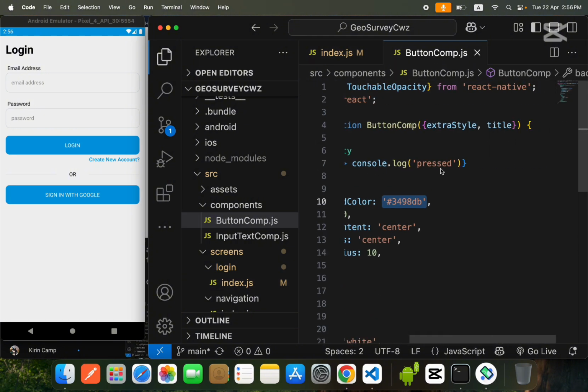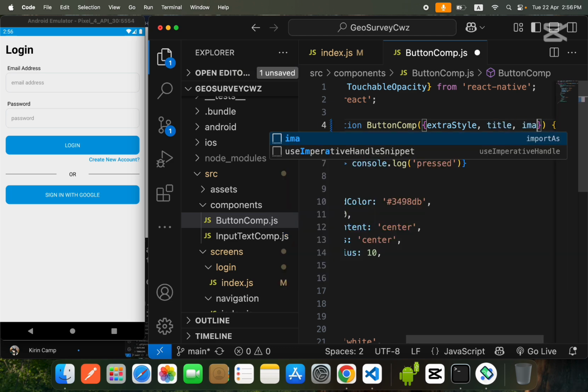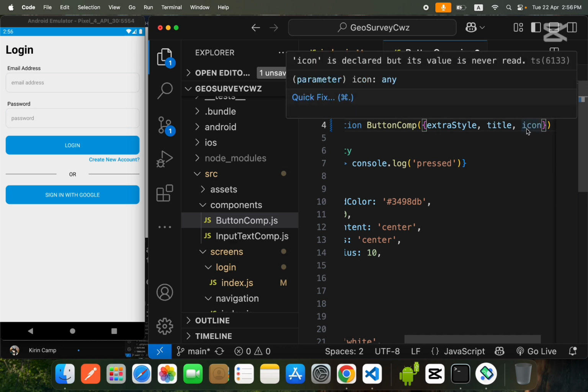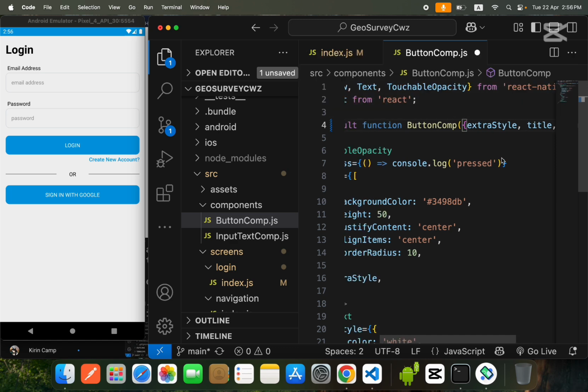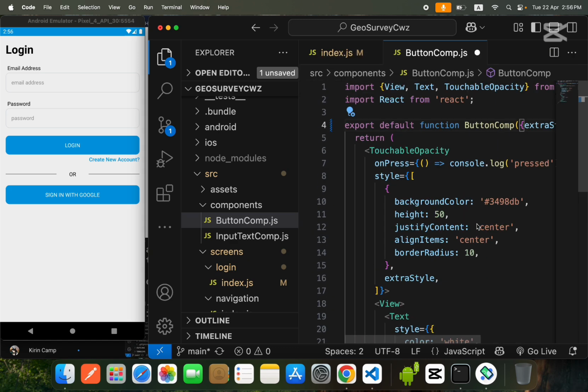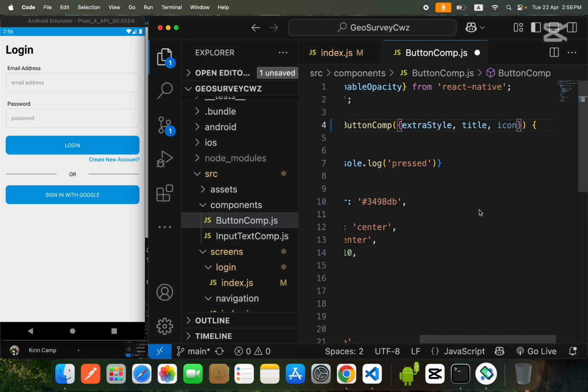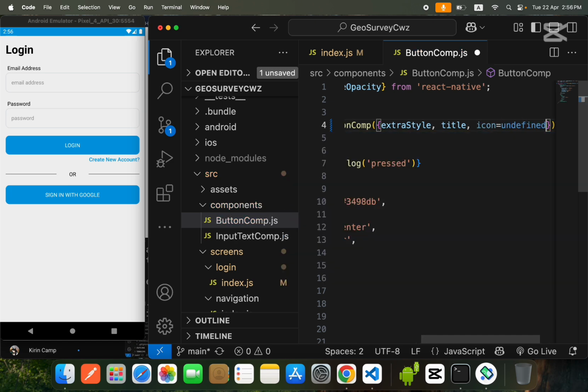So how can we do that? First of all, I will add one more property to my button component, which is icon. And by default the icon will be undefined.